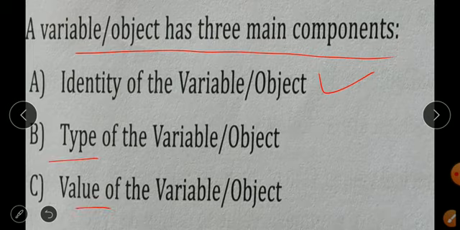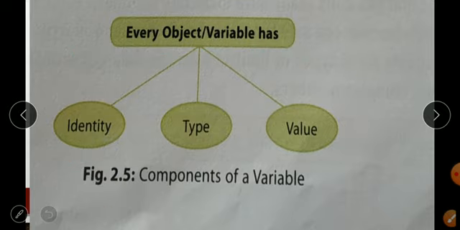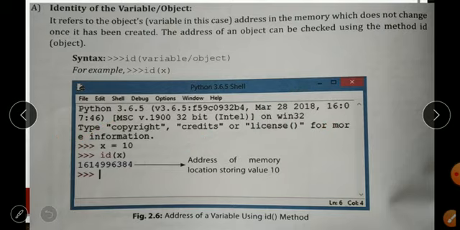Okay, now next slide. With the help of the pictorial form, I have indicated that every object or variable has three main components: identity, type and value. Next, identity: what does it refer to here? Identity refers to an address in the memory which does not change once it has been created. If you have created a variable, its address does not change.